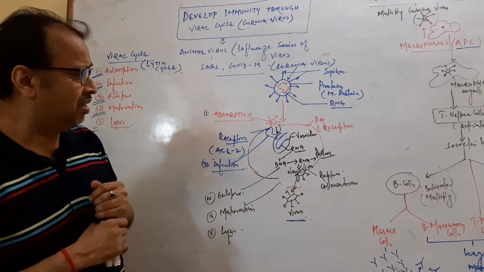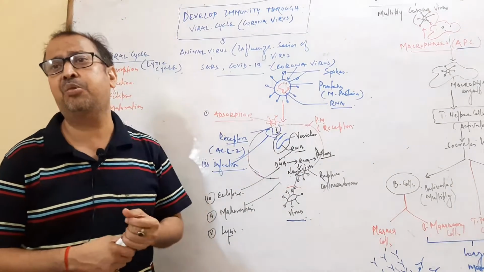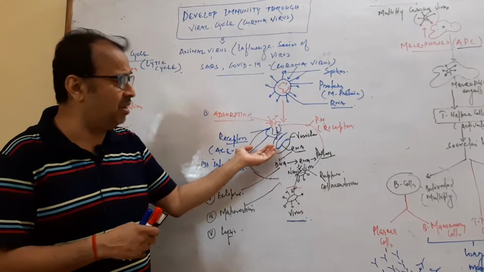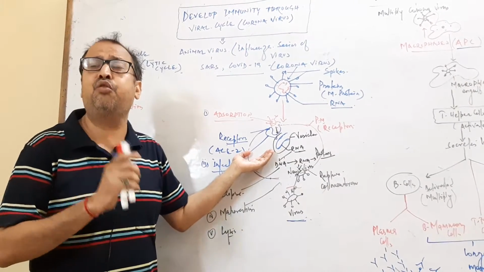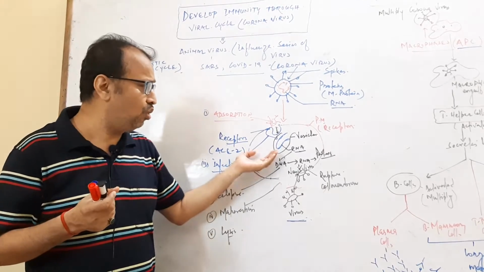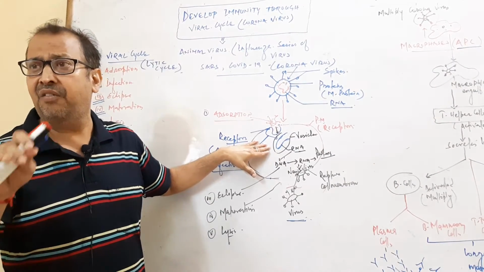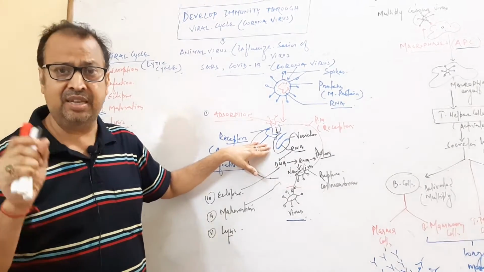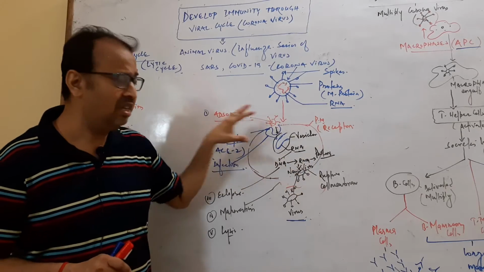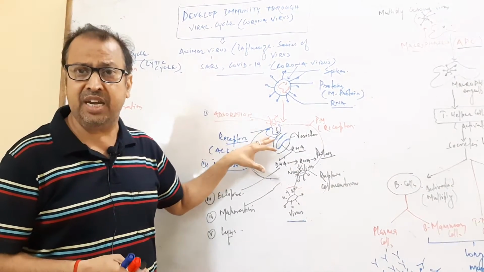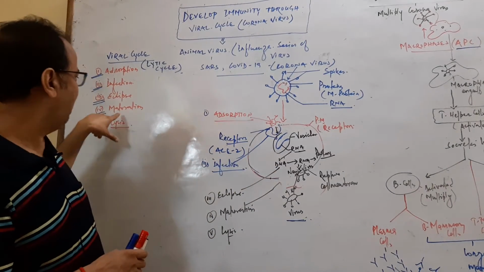RNA is then converted into DNA, and then DNA forms RNA and ultimately produces protein. So the genetic material of the coronavirus uses the host machinery or host enzymes to form the complete protein. This process takes place on the surface of the ribosome, one of the organelles where protein synthesis takes place. This is the process which produces the protein. The surface is the ribosome and the process is called the eclipse phase.